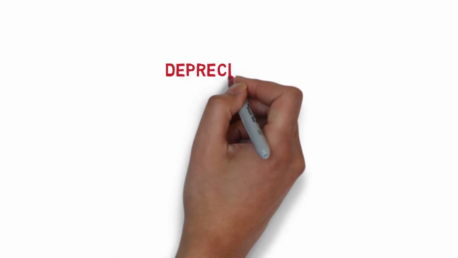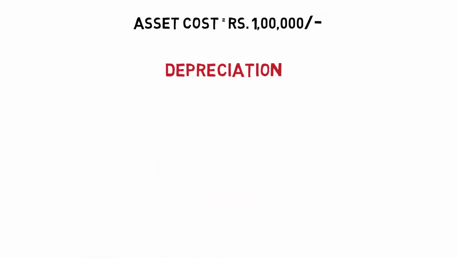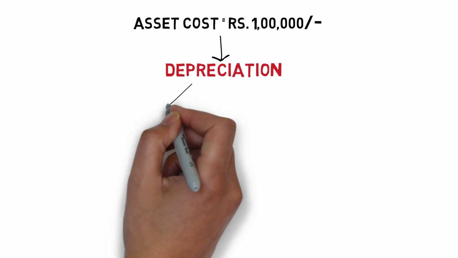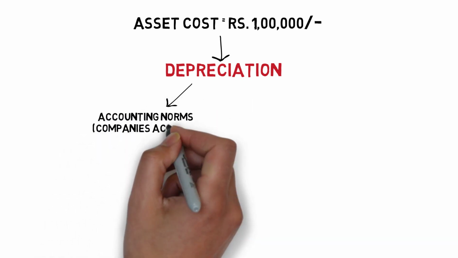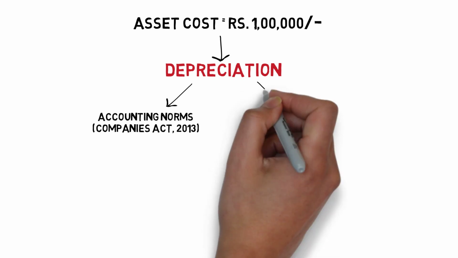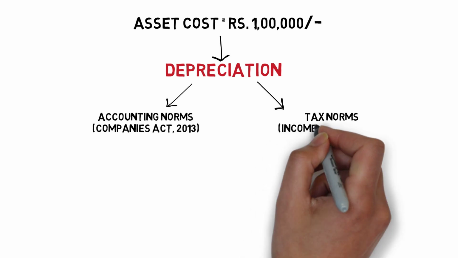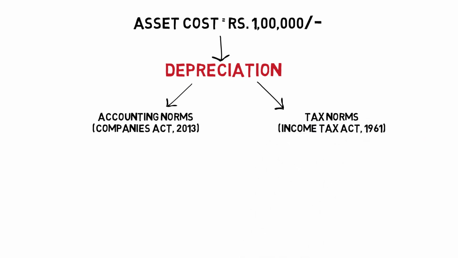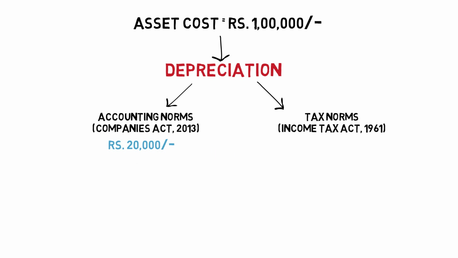The first illustration is on depreciation. Let's say a company buys an asset costing 1 lakh rupees. Now we will compare the depreciation as per accounting norms, say Companies Act 2013, and as per tax norms, say Income Tax Act 1961. Now let's assume that the depreciation as per accounting norms is 20,000 rupees and as per tax norms is 30,000 rupees.